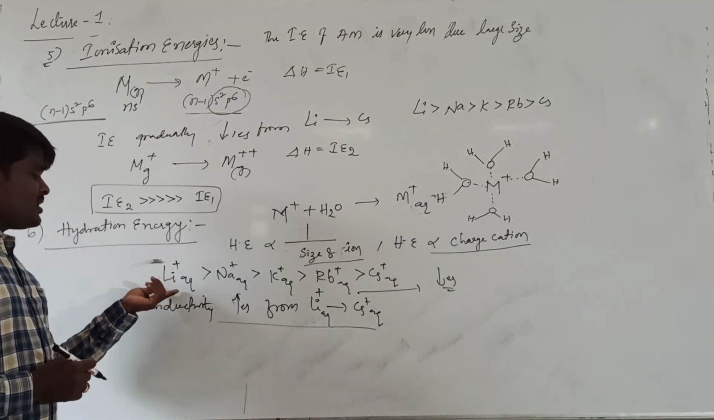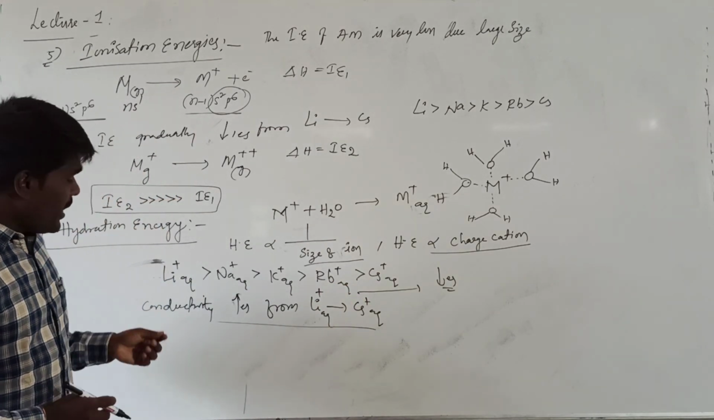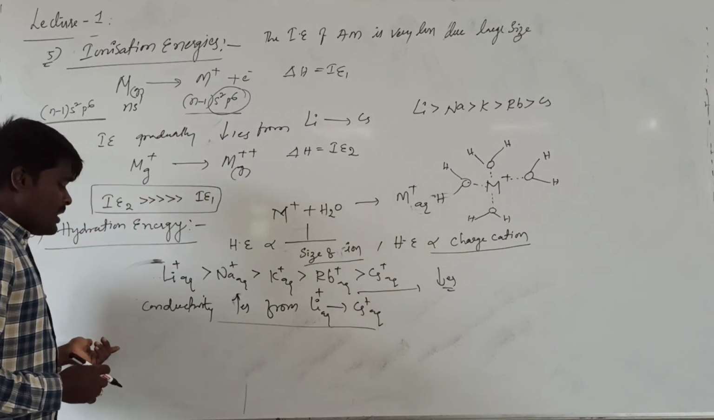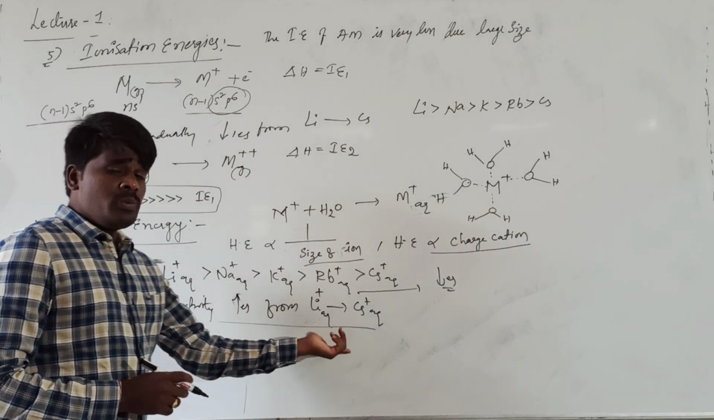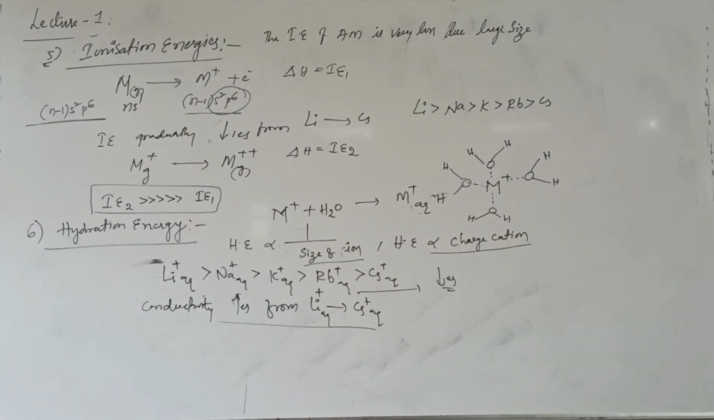The important aspect of hydration energy is that generally they have the highest hydration energies, and this hydration energy decreases from lithium to cesium. The size of the hydrated ion also decreases from lithium to cesium, and the conductivity increases from lithium to cesium. As the size is decreasing, conductivity increases. This is about the hydration energy. Hope it is clear.